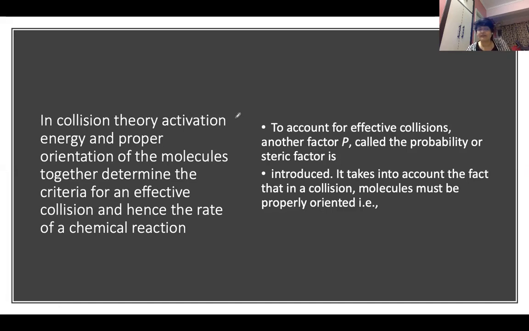Now one more thing we have to understand. Normally when a reaction takes place, suppose A plus B changes into C, or product. First of all, they should collide with each other. Collision theory says these molecules should collide with each other, and during collision they should have effective collisions. Effective collisions are necessary. And besides effective collisions, what's the meaning of effective collisions?